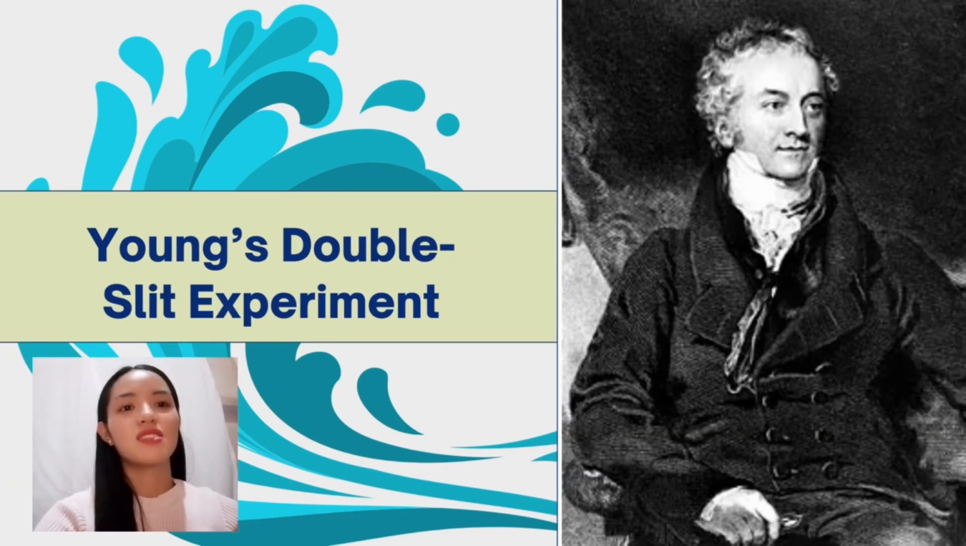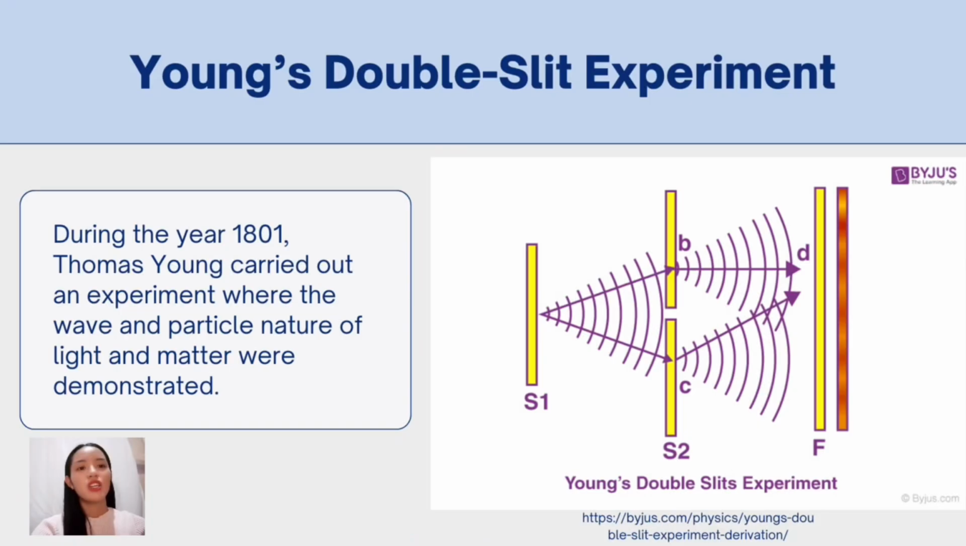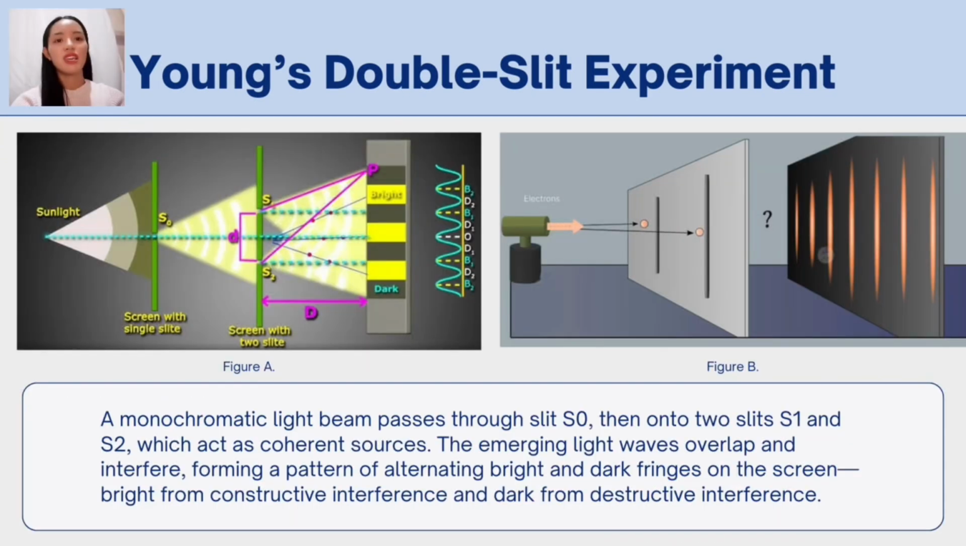Hi everyone, I will be discussing the Young double-slit experiment. So, in the year 1801, Thomas Young carried out an experiment where the wave and particle nature of light and matter were demonstrated. To find out, he designed the famous double-slit experiment. By letting light pass through two narrow slits, he observed bright and dark interference stripes on the screen.